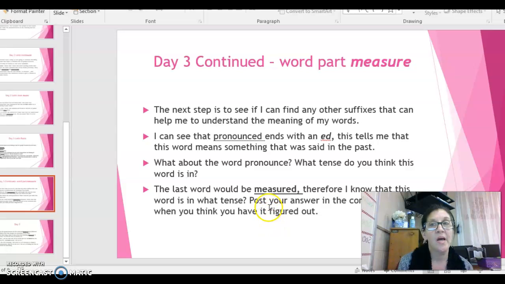So I'm going to let you, as we wrap up this week of spelling, post your answer in the comment box. And when you think you have figured it out, leave your answer for your teacher.